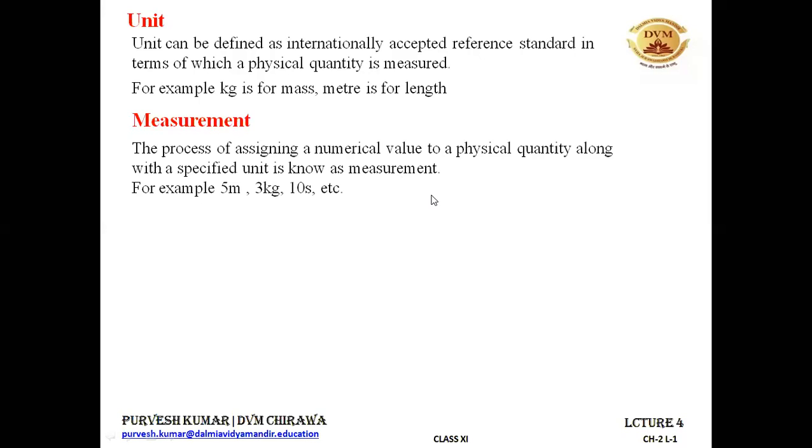Unit has to be very specific. You cannot measure mass in terms of meter. Mass has to be measured in some unit of mass only. Similarly, distance cannot be measured in kgs. For measuring distance, there has to be a specified unit of length, and that can be meter, centimeter, millimeter, kilometer, or whatever it may be. So this is measurement. In measurement, we assign a numerical value to a physical quantity and supply it with a proper unit.